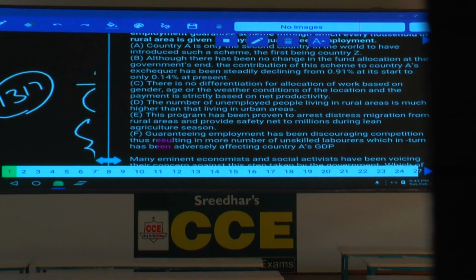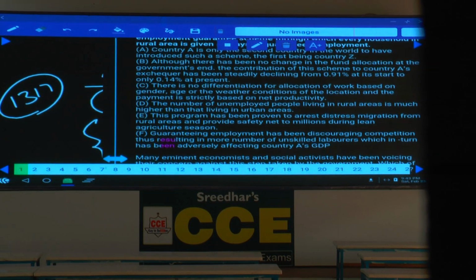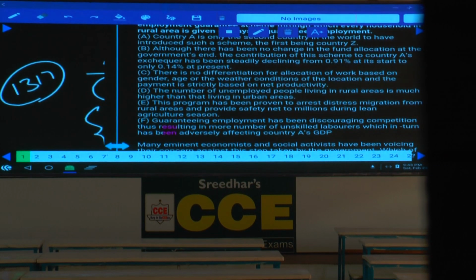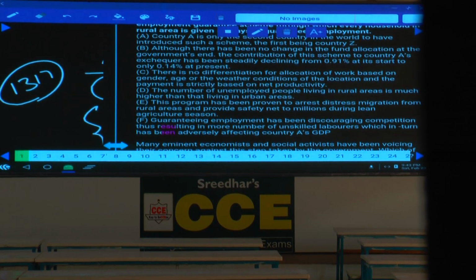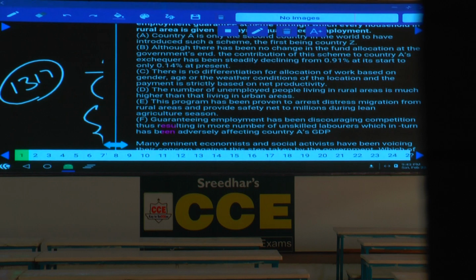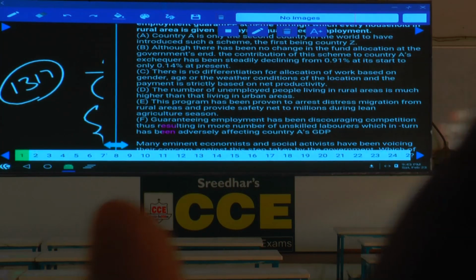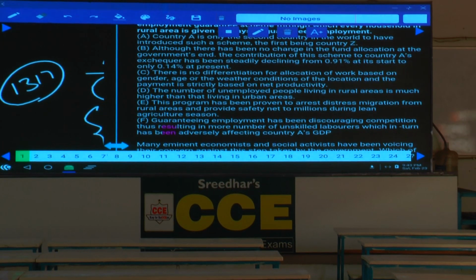Now in this paper number 17, question number 1. The first 3 questions are based on critical reasoning. A statement followed by A, B, C, D and E are further given. 6 more statements were given.